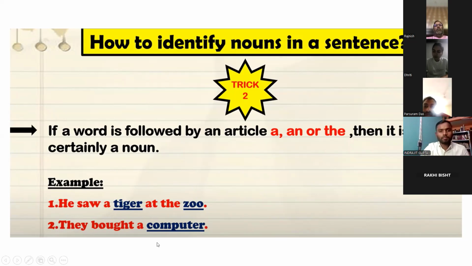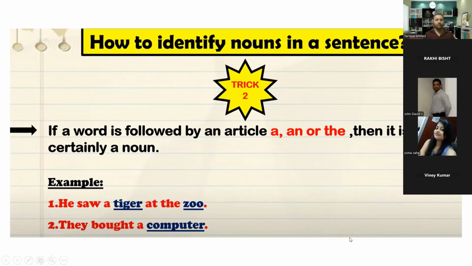They bought a computer. What is the noun in this sentence? Computer, ma'am. Why? Because a is coming before it. Yes, a is coming before that. This is clear? Yes, ma'am. If any article is coming before a word, that word becomes a noun.